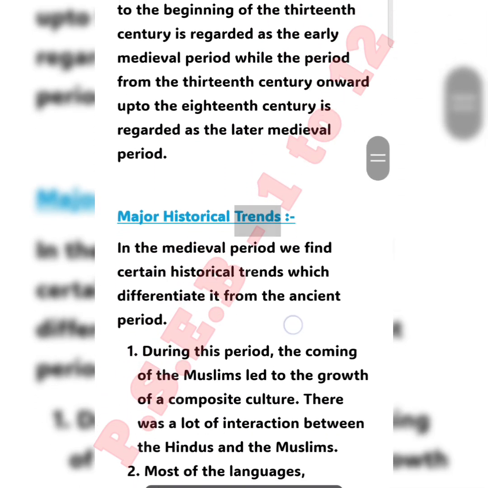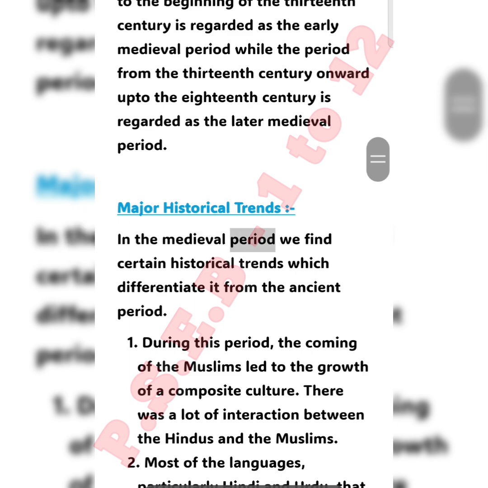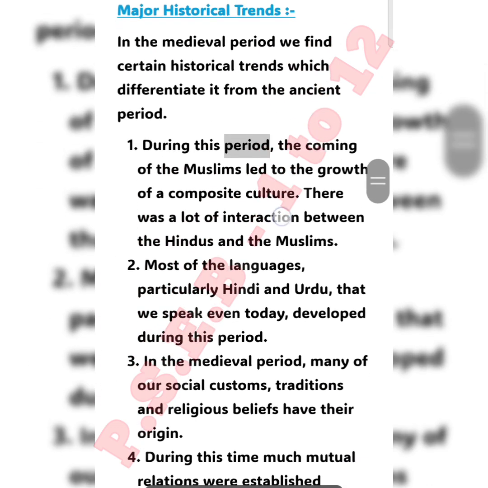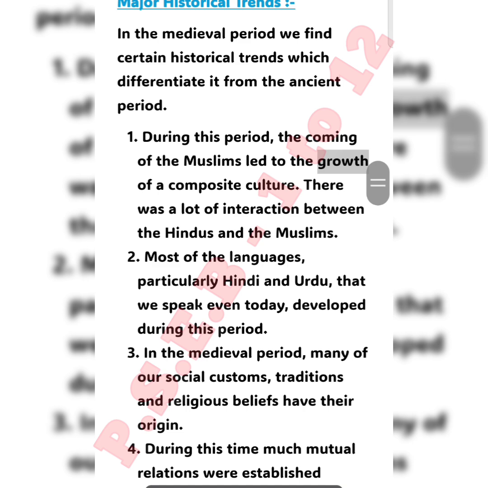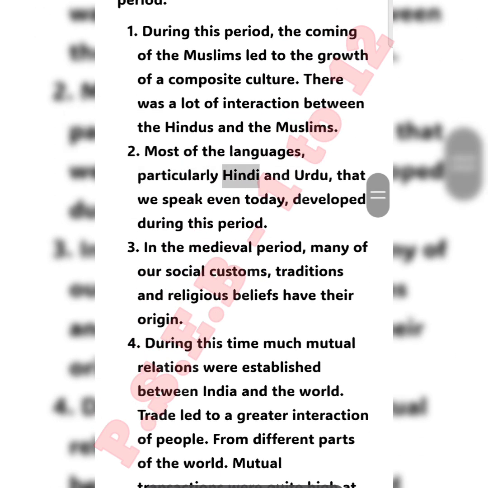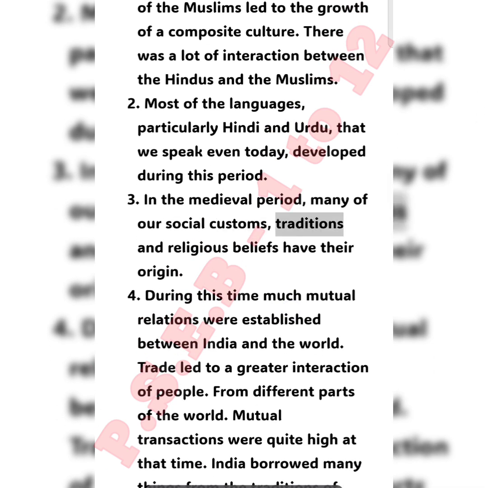Major historical trends. In the medieval period we find certain historical trends which differentiate it from the ancient period. During this period, the coming of the Muslims led to the growth of a composite culture. There was a lot of interaction between the Hindus and the Muslims. Most of the languages, particularly Hindi and Urdu, that we speak even today, developed during this period.